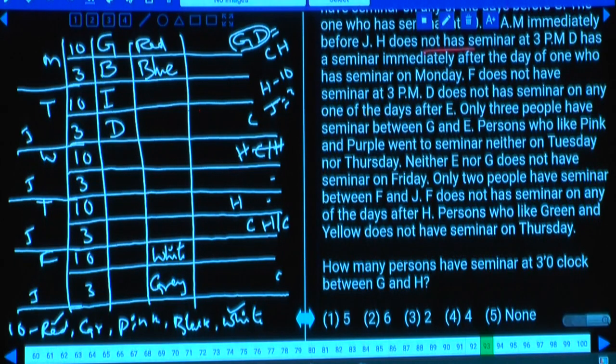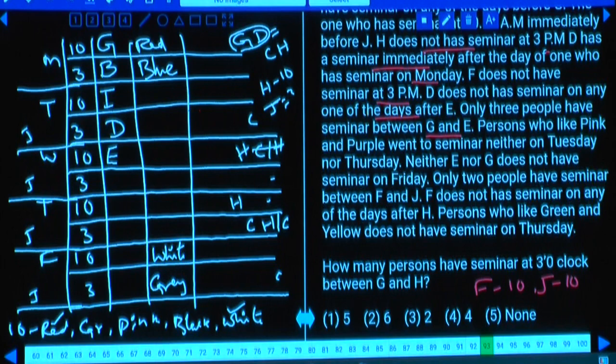H does not have seminar. D has a seminar immediately after the day on which Monday. F does not have seminar at 3 p.m. F must be at what time? F must be at 10 o'clock and J is also at 10 o'clock, and D does not have the seminar on one of the days before E. Only 3 people between G and E. As 3 people between G and E, 1, 2, 3, E must be here, isn't it?